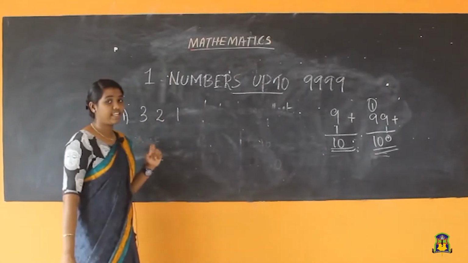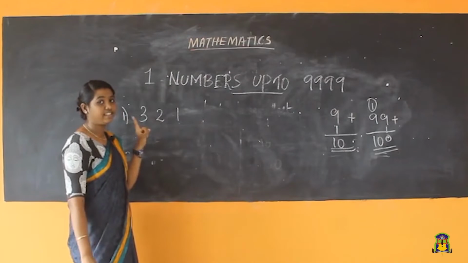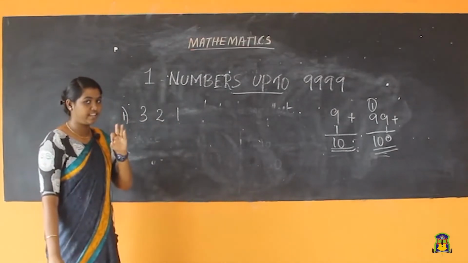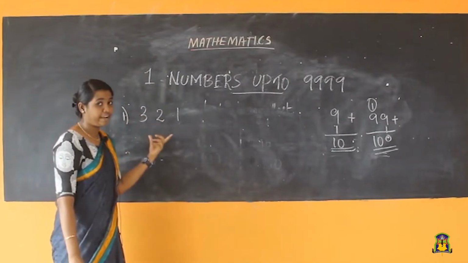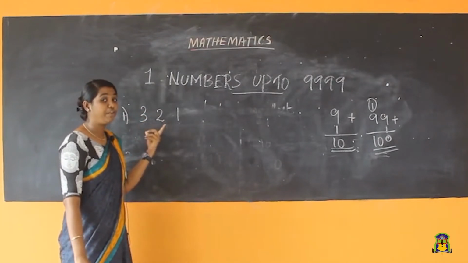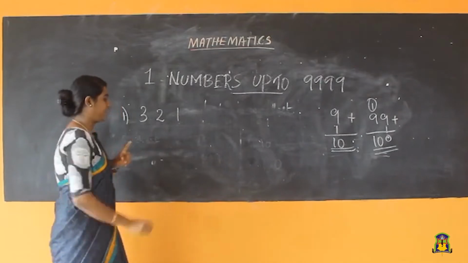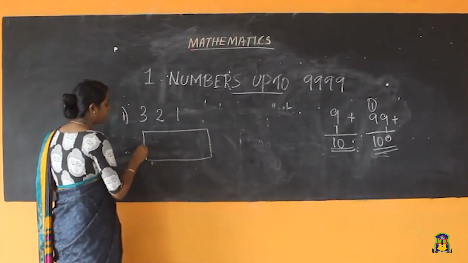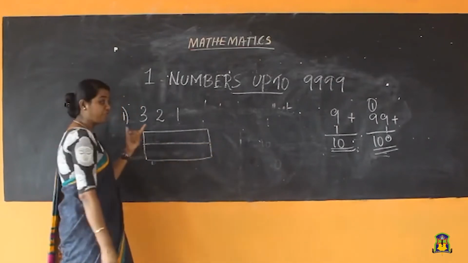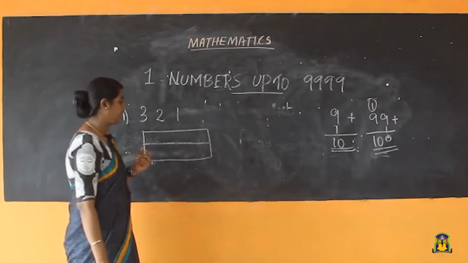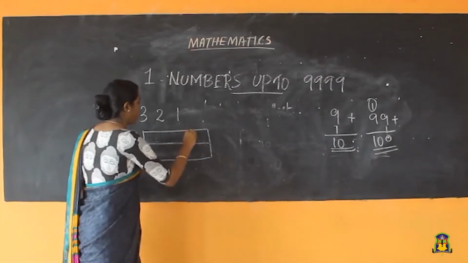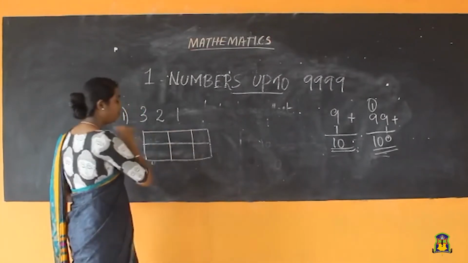So how many digits are here? Ones, tens, hundreds. That is 1, 2, 3. 3 digits are here. So when you are getting a number, first of all you need to draw the place value chart. Here how many digits are there, students? 3 digits. That is 3 place values will be here. So here you need to draw how many columns? 3 columns. 1, 2, 3.